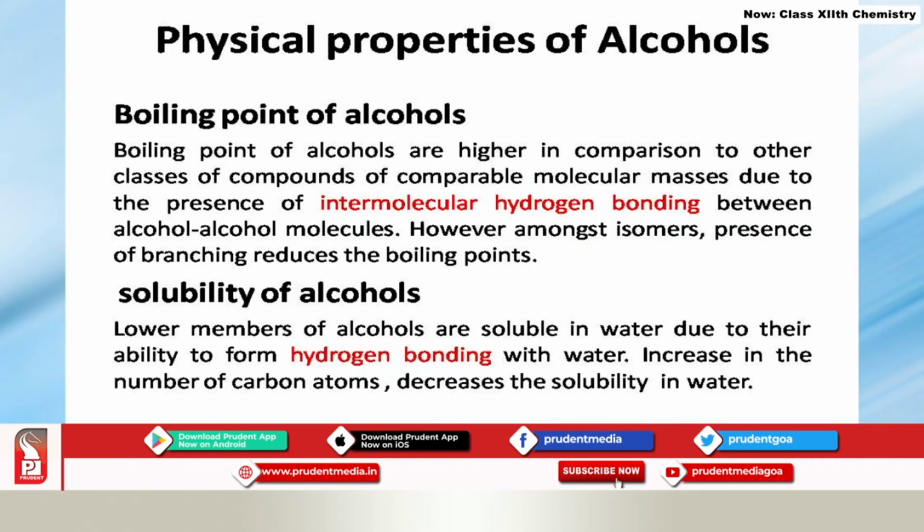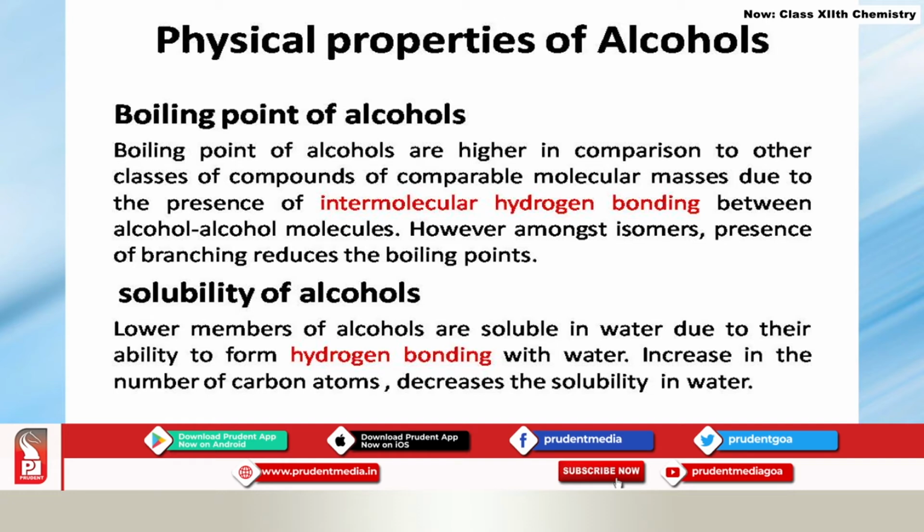Physical properties of alcohols. Now in physical properties of alcohols, mainly we have to focus on the boiling point of alcohols and solubility. We know that boiling points of alcohols are much higher than the compounds of similar molecular masses. This is due to the presence of intermolecular hydrogen bonding between alcohol molecules, which makes it very strong. All the molecules are strongly held with each other and therefore it requires higher energy to break these intermolecular forces of interaction.